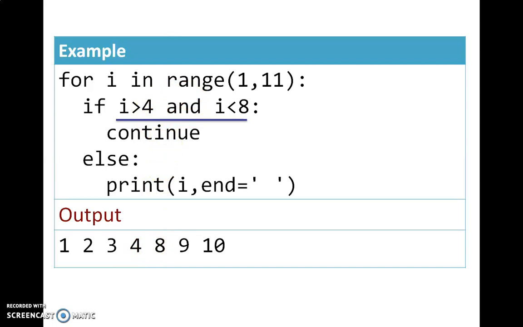So what does the continue statement do? It skips the remaining part of the loop and brings the control to the beginning of the loop to start the next iteration. So you can see the continue statement brings the control to the beginning of the loop to start the next iteration.